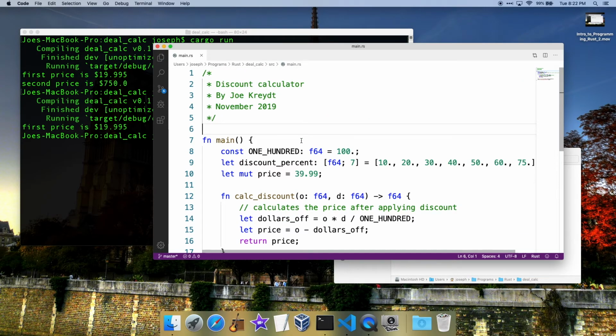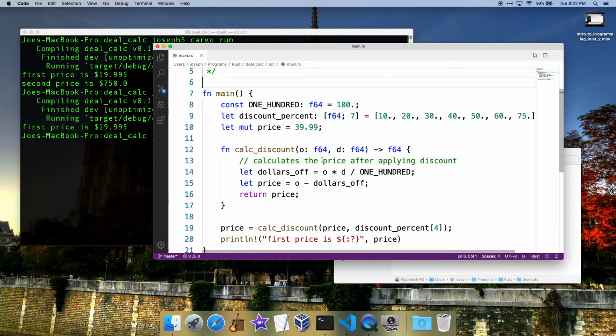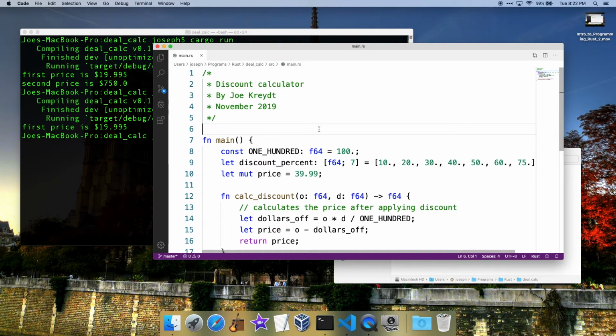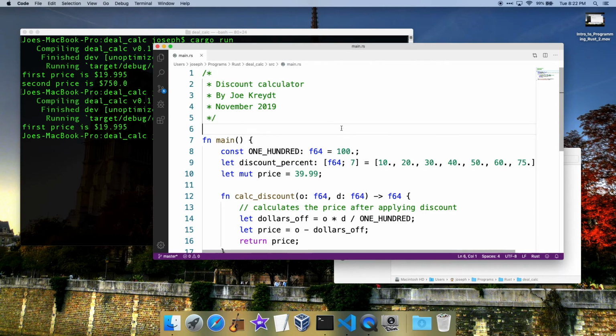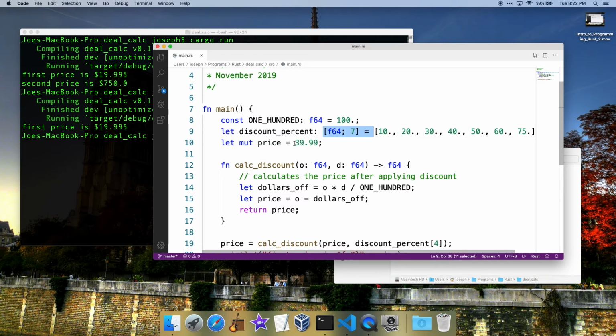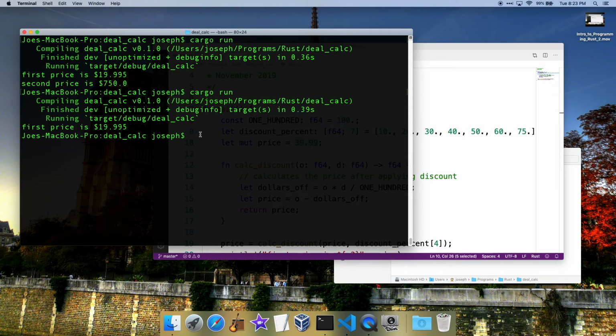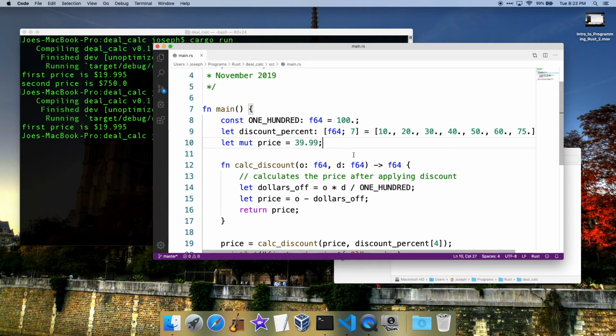So we covered functions, we looked at statements, we looked at expressions, and we covered comments. The next video we're going to look at, what are we going to look at? Let me see here. Oh, we're actually going to capture input from the user from the console. So instead of just putting our discount percent here and our original price here, we're going to print something to the console that says, what is your discount percent? And then the user puts in, 50% or whatever. And then what is the original price? And the user puts in the original price. And then it calculates it. And there's some things that go along with that.